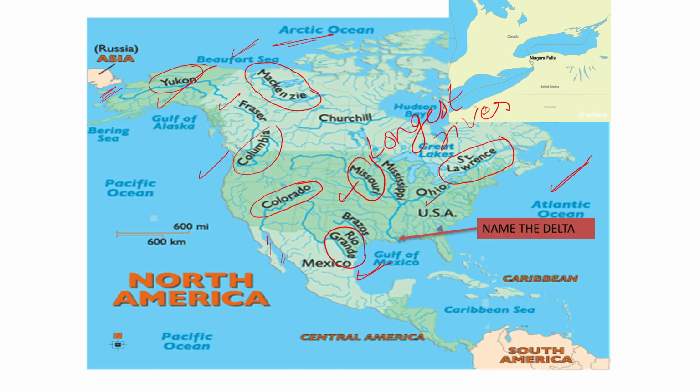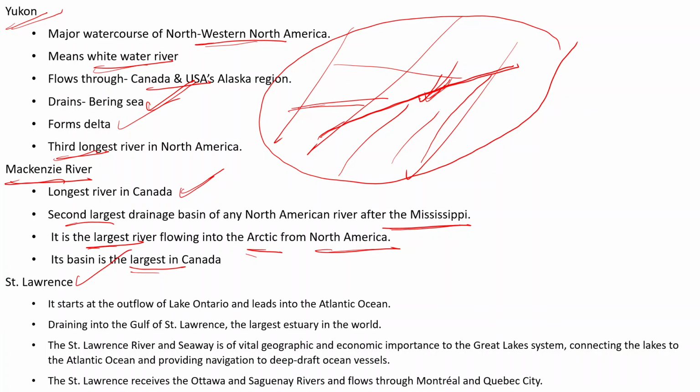Now the St. Lawrence River. Here you have the St. Lawrence. So it originates from where? From the Lake Ontario, and then it drains its water into the Atlantic Ocean. And exactly where it is draining its water? Answer is the Gulf of St. Lawrence. And you know the Gulf of St. Lawrence is the largest estuary in the world.